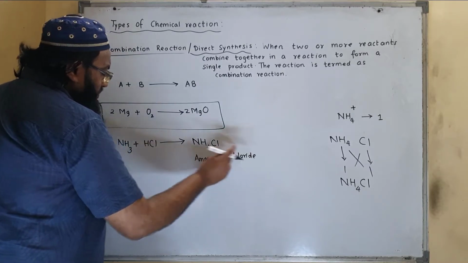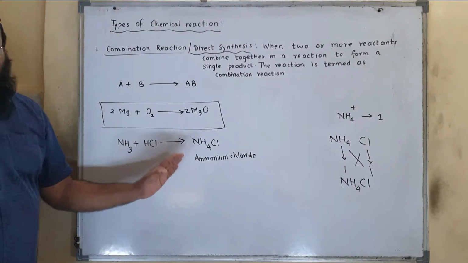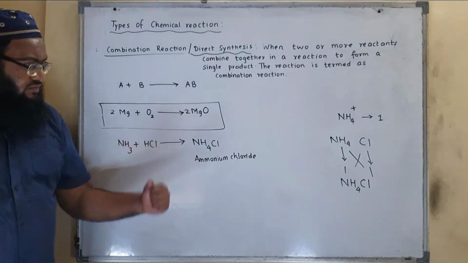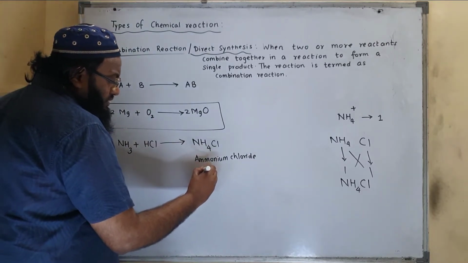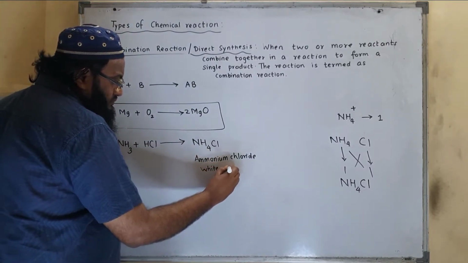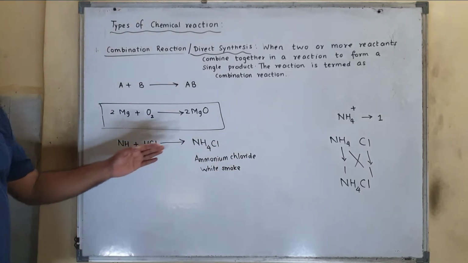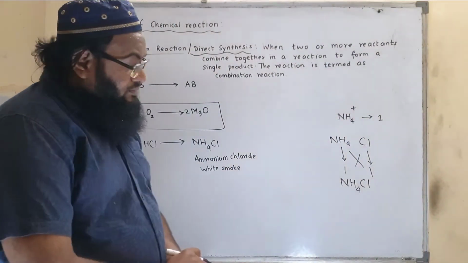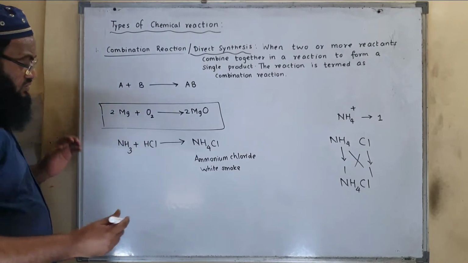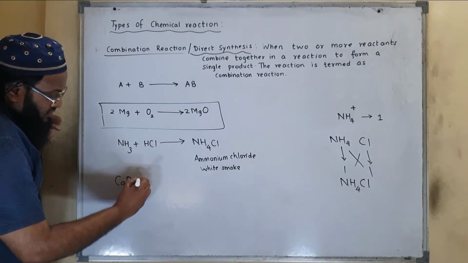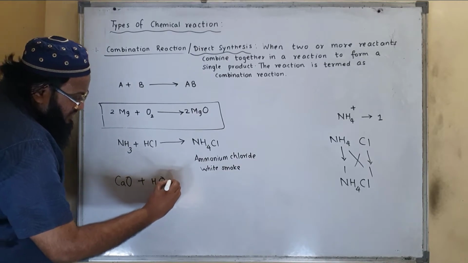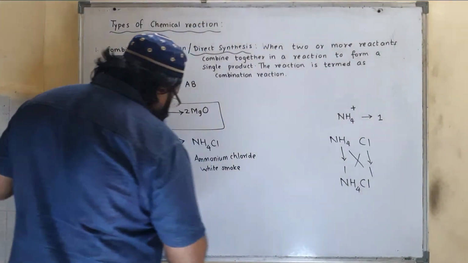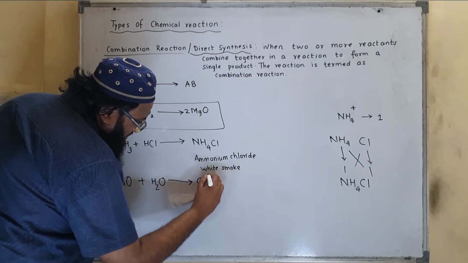Again we have seen that here two reactants have combined together to give a single product. So this reaction is termed as combination reaction. Ammonia comes in contact with HCl, it will form ammonium chloride in the form of white color smoke. Then again calcium oxide, CaO, when it is treated with water, it will form calcium hydroxide, and calcium hydroxide, its formula is Ca(OH)2.